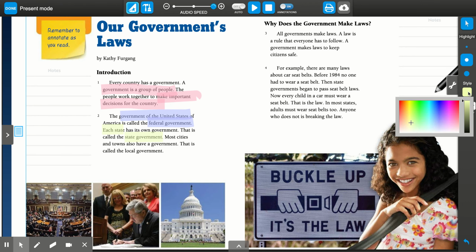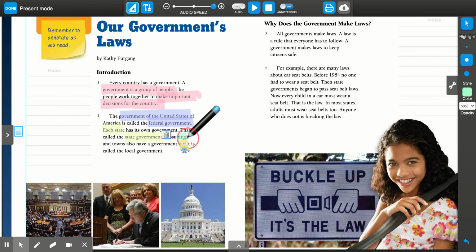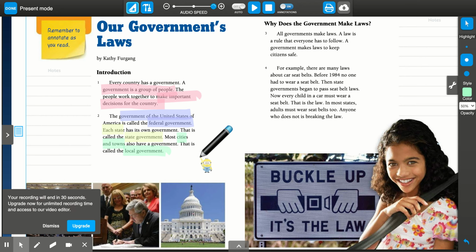Then I can go over here and get a third color, maybe green. It says most cities and towns also have a government. That is called the local government. So that's for the cities and the towns. And their government is called the local government. So now I've highlighted all the important information, all the key details in our first introduction.